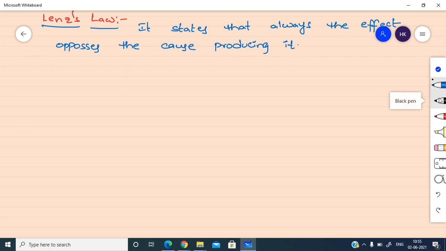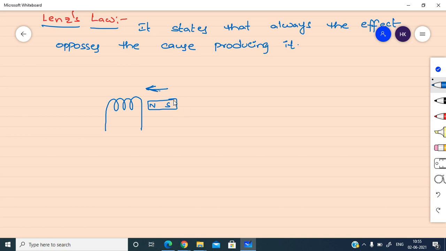Now I will give you a simple circuit. In it, tell me whether the EMF will be induced or not. I am taking a coil. Nearer to it, I am bringing a magnet. I am moving this magnet.